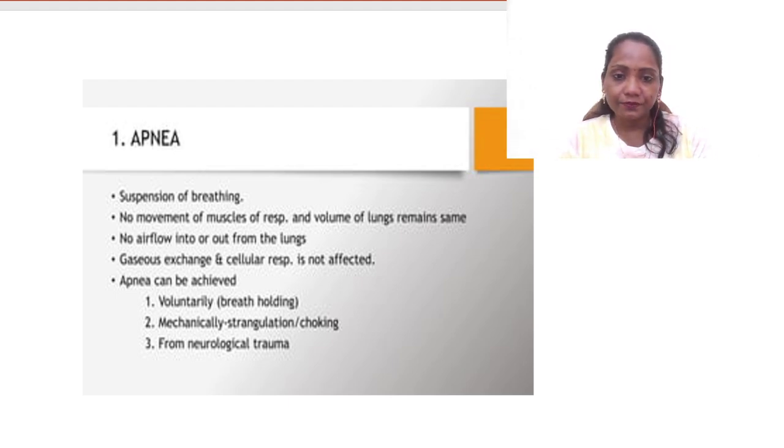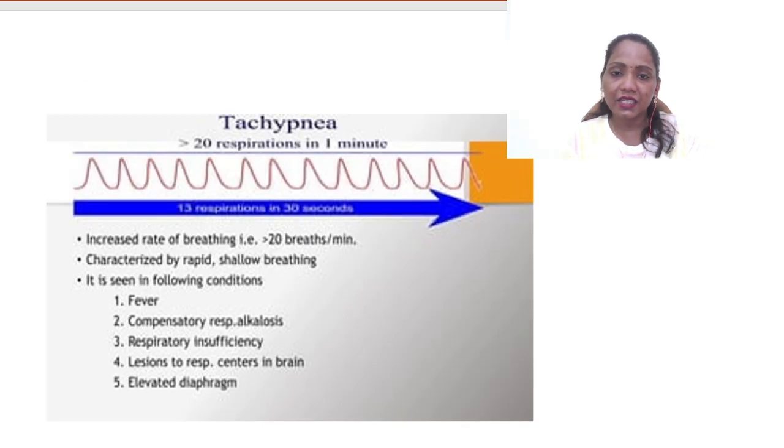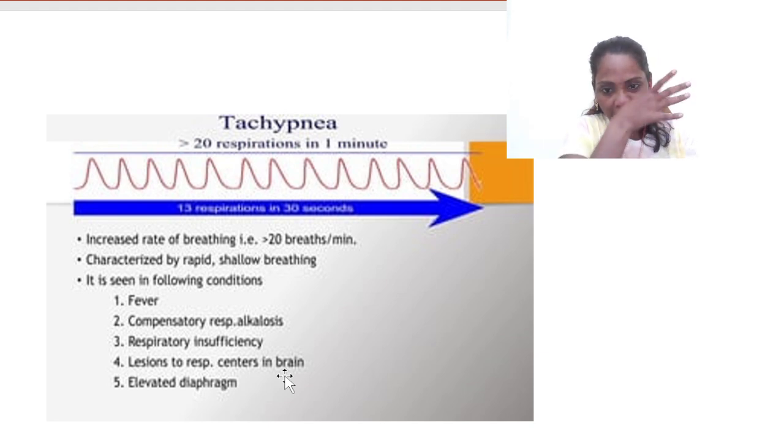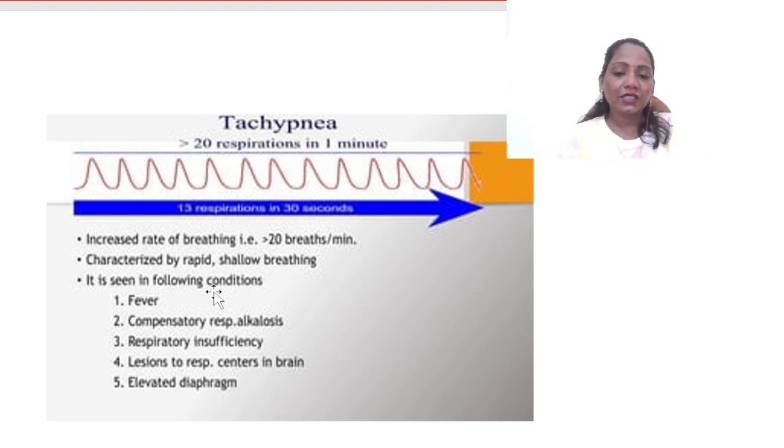And next one is tachypnea. Already I said the respiration will be between 16 to 20. When respirations are more than 20 in 1 minute, we call it tachypnea. So it is an increased rate of breathing, more than 20 breaths per minute. It is characterized by rapid shallow breathing. It is seen in conditions like fever, compensatory respiratory alkalosis, respiratory insufficiency, lesions to the respiratory centers in the brain, and elevated diaphragm. These are the conditions in which tachypnea will usually be noticed.